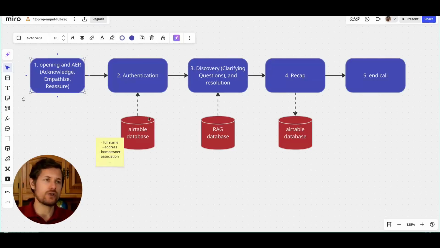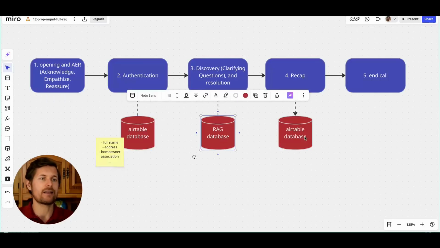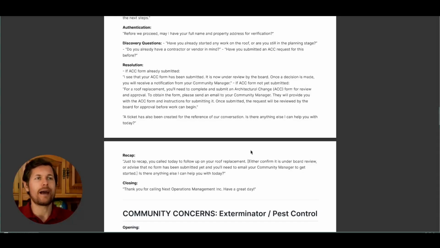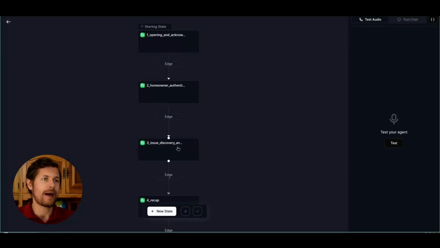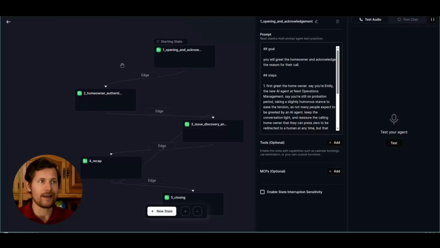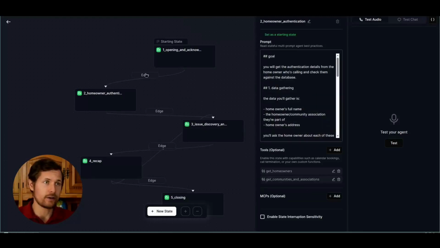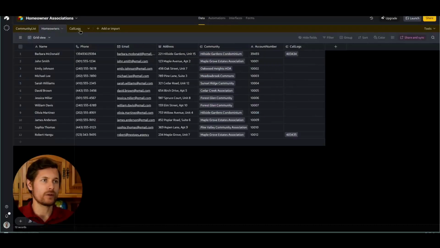We also thought about which databases connect. So Airtable database, where all the information about Homeowner Association tenants is in, and the homeowners, and then the RAG database that contains these scripts and specific information. Then we went to Retell, which is a voice flow diagramming tool, and we mapped all of these steps into the conversation flow. And we prompted each step exactly how the AI agents should behave in that step, including the transitions for each. We also connected the corresponding steps that needed additional information to the tools, in this case Airtable. And we configured Airtable with a sample data set of community lists, homeowners, and call log.